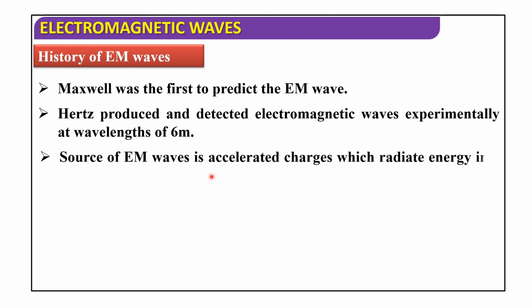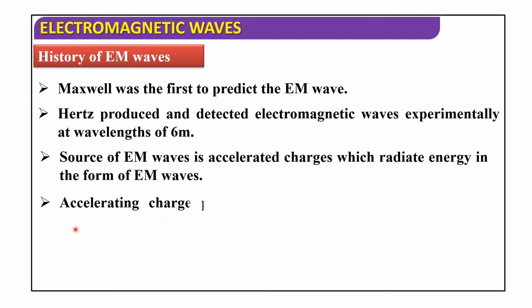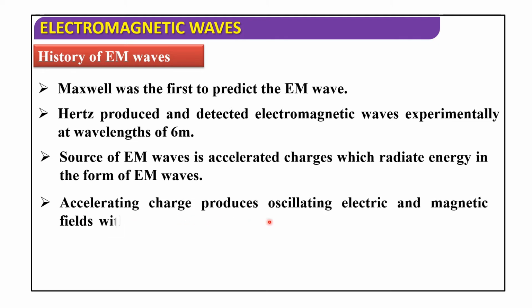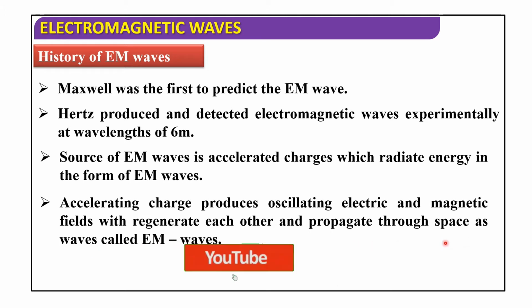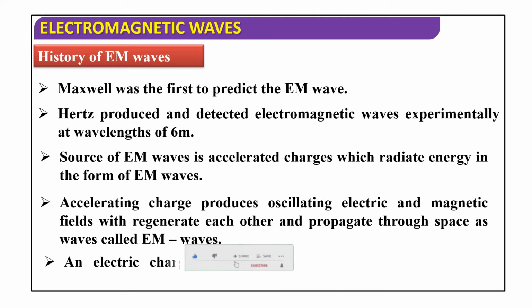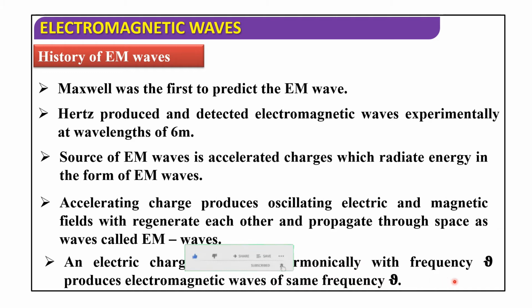The source of EM waves is accelerated charges, which radiate energy in the form of EM waves. An accelerating charge produces oscillating electric and magnetic fields which regenerate each other and propagate through space as waves called EM waves, electromagnetic waves. An electric charge oscillating harmonically with frequency nu produces electromagnetic waves of the same frequency nu.